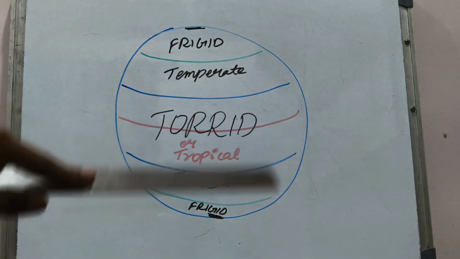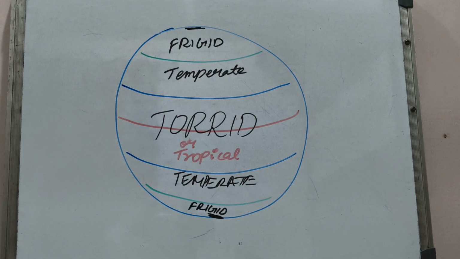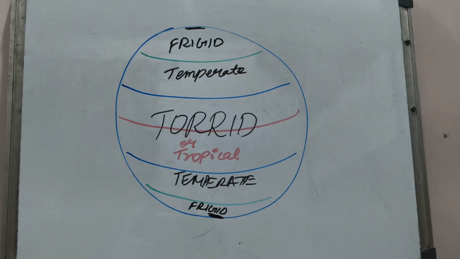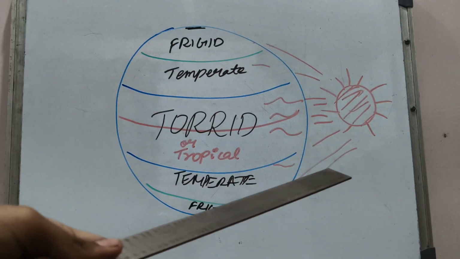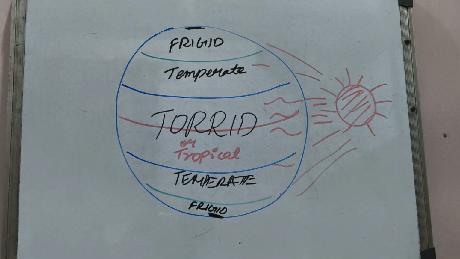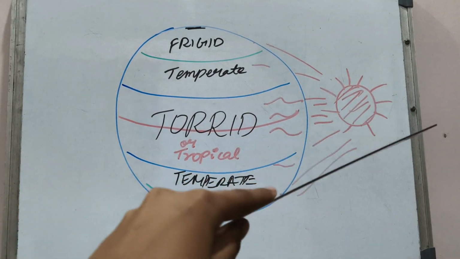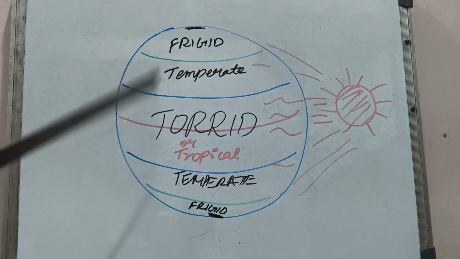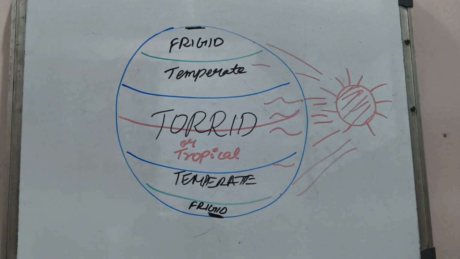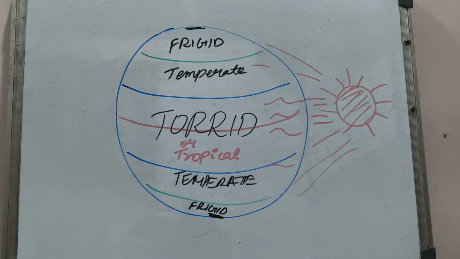That is the North Pole and that is the South Pole with 90 degrees each. Those are the farthest from the sun. Think that is the sun. This is the torrid zone, or it is also called the tropical zone. It is from 23.5 degrees north to 23.5 degrees south. It is also on the equator. The sun rays are falling directly, parallel to the torrid zone. That means this torrid zone is very hot during summers and very cold during winters.